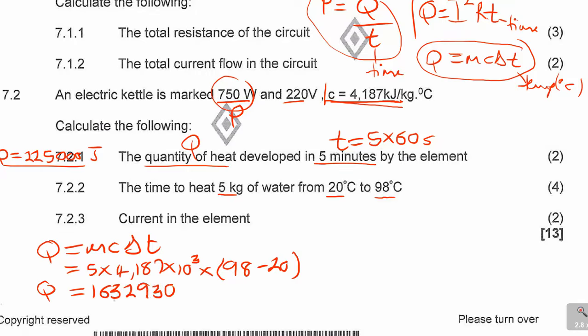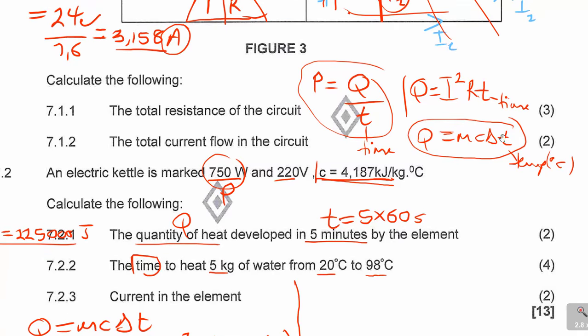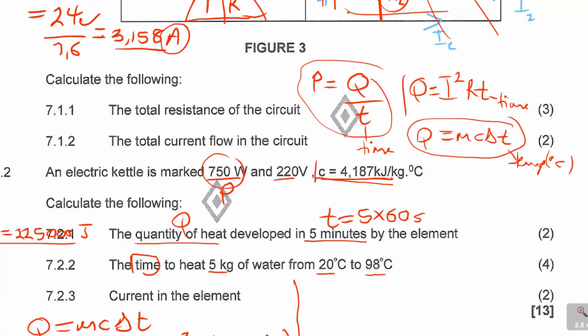1632930. So I get this as joules, 1632930. That is my Q. But now, am I finding Q? No, I'm finding time. So you have to go back to the other formulas that link with time. We said the first one, P, Q and T, it links with time. So we can use that one. Or we can use that, because the other formula, if you check it, has current, and we are not given any current at the moment. We need to find it.